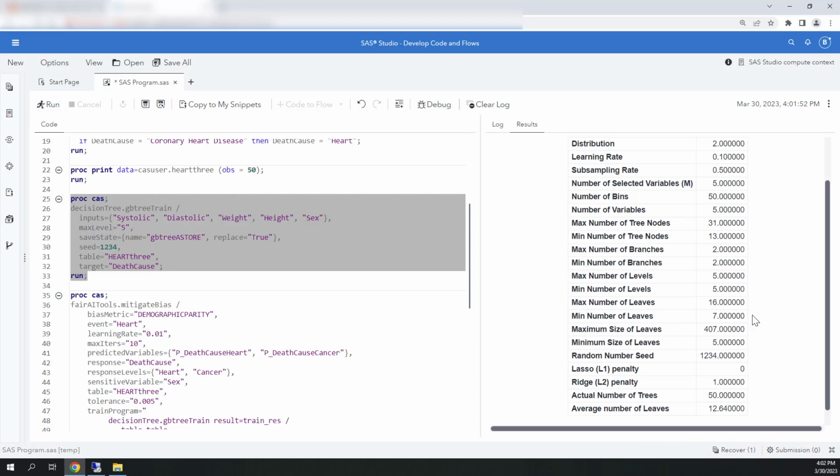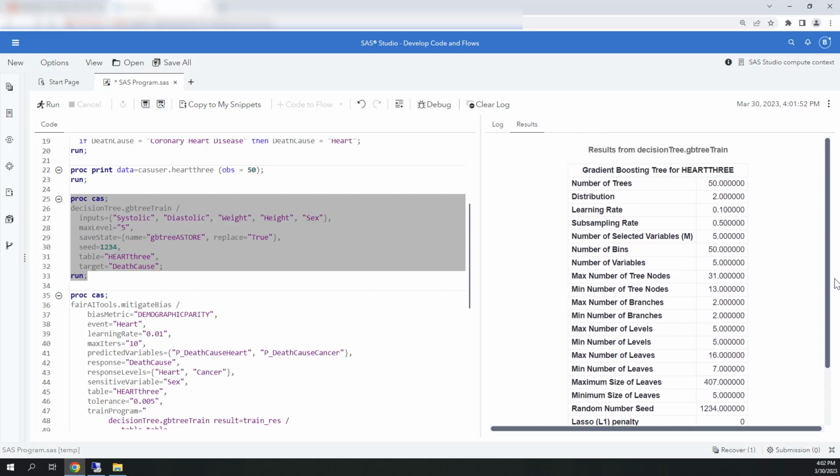And I see that ran fine. I've put in 5 inputs: systolic, diastolic, weight, height, and sex. I can see information about the gradient boosting, like the number of trees, the distribution, learning rate, etc.